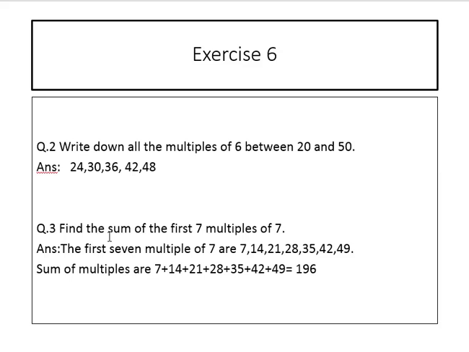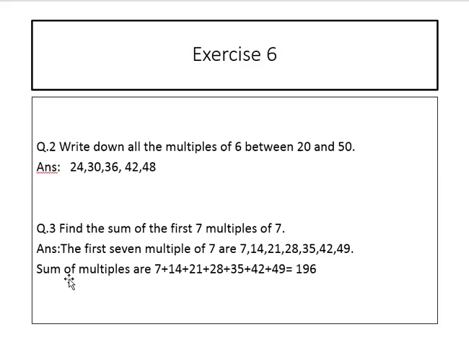Question number 3. Find the sum of the first 7 multiples of 7. Answer: the first 7 multiples of 7. Read the table of 7. 7 ones are 7, 7 twos are 14, 7 threes are 21, 7 fours are 28, 7 fives are 35, 7 sixes are 42, 7 sevens are 49. The first 7 multiples are 1, 2, 3, 4, 5, 6, 7.